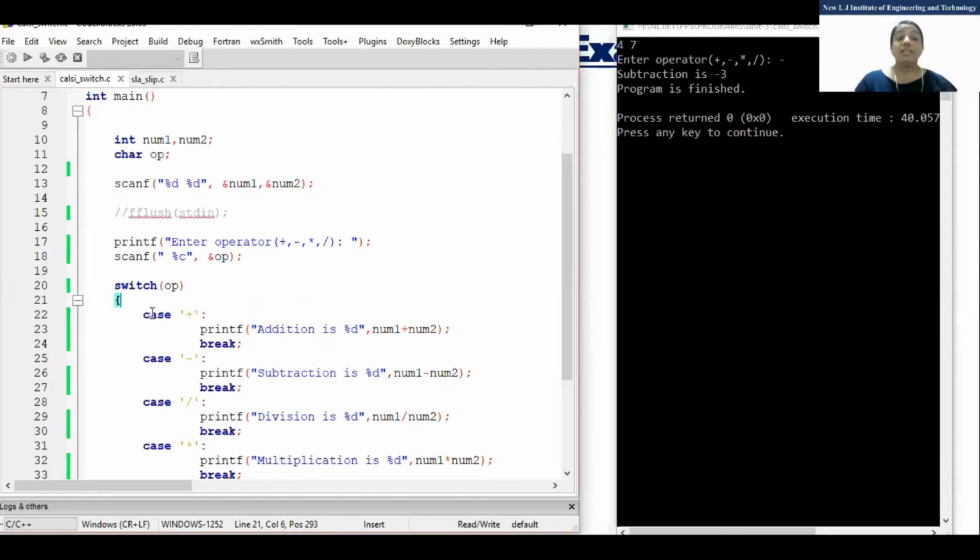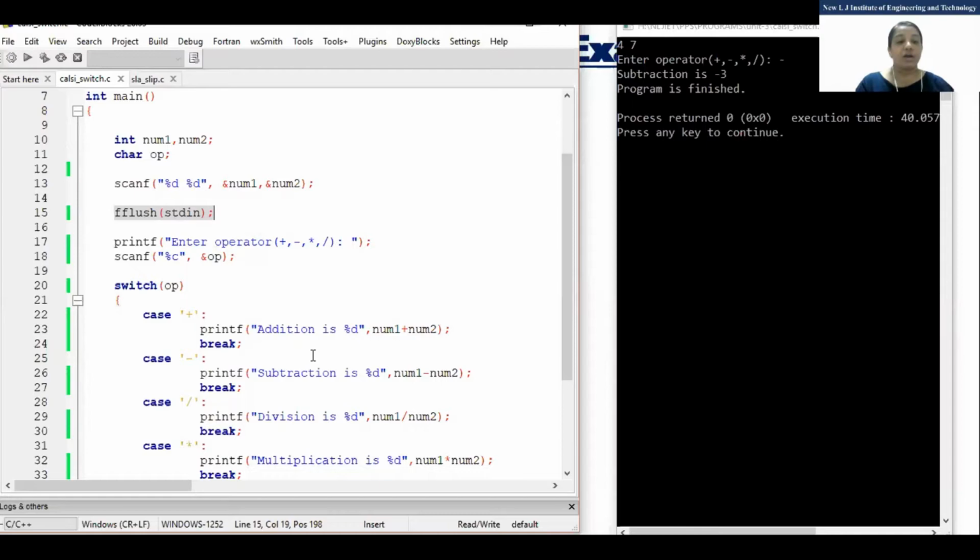Clear now? One solution to that is to leave one space here. Another solution, if you don't want to leave a space, is that one function is available in C, that is fflush. In brackets you have to give one word, that is stdin. So stdin means standard input.